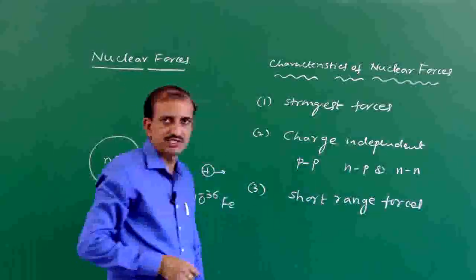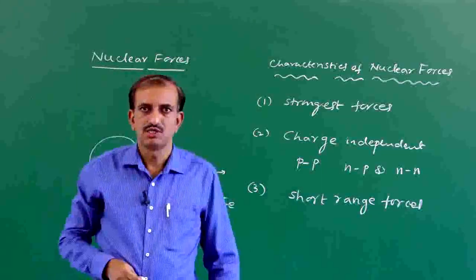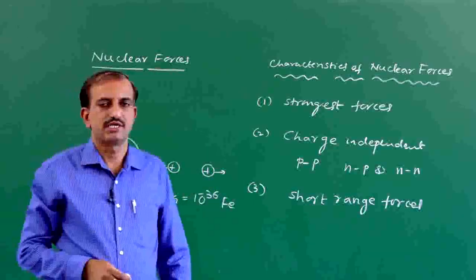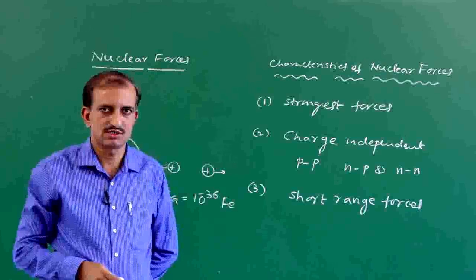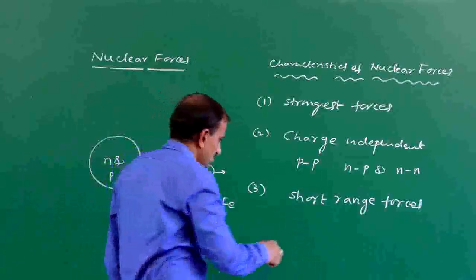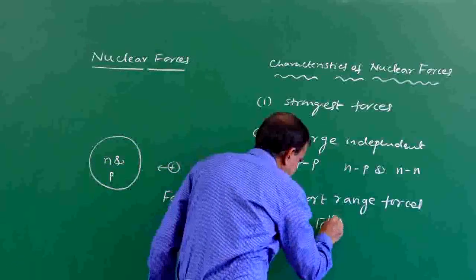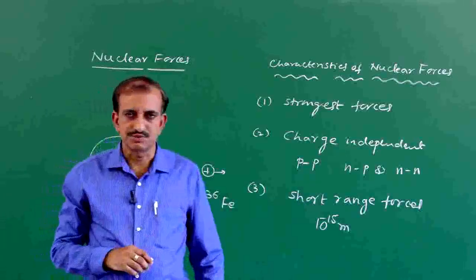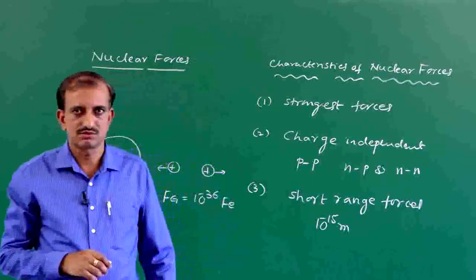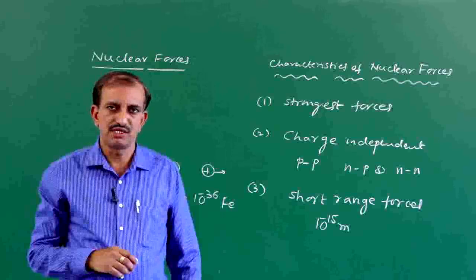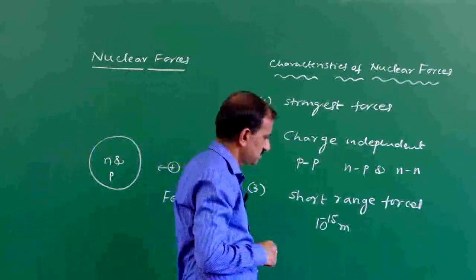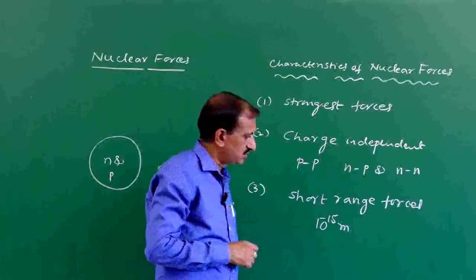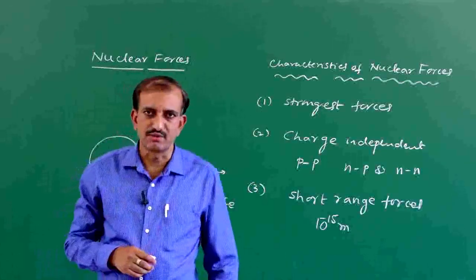What is meant by short range forces? Nuclear forces exist between nucleons separated by a distance of about 10 power minus 15 meter. If the nucleons are nearer than this value, then the nuclear forces become repulsive.